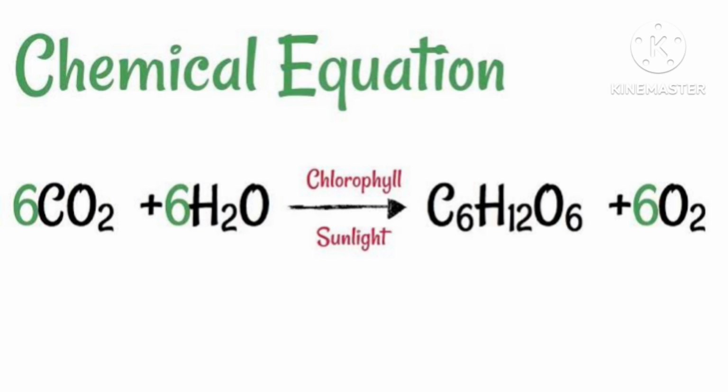Then all things are available. Carbon dioxide is present, UV light is present, water vapor is present, CO2 is present, H2O is present, magnesium is present. Then what is required? All things are available for photosynthesis.